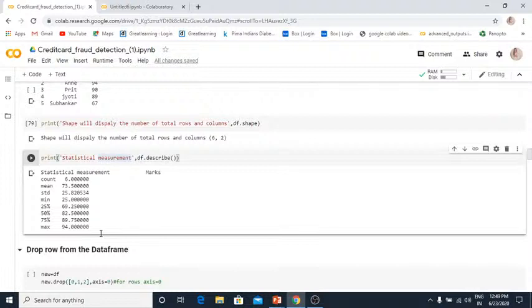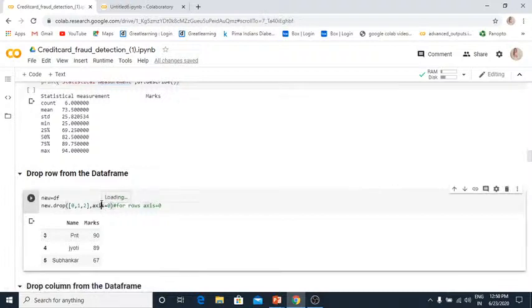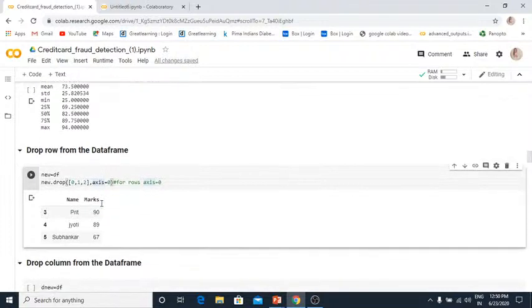If you want to see the statistical measurement of your data, and if you want to drop your data from the data frame, how can you do that? Use the dot drop function. If you want to drop a column, you need to give the parameter axis equals 1. If you want to drop a row, suppose I want to drop 0, 1, 2, I need to provide the index of the row, and the axis equals 0.